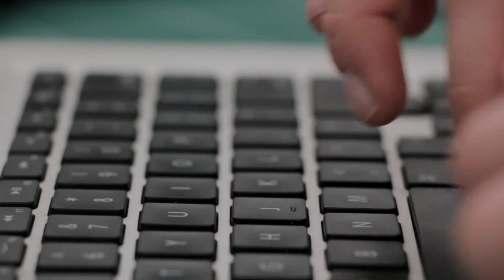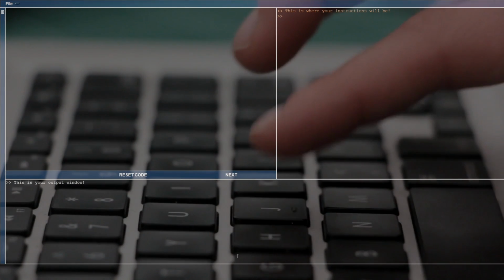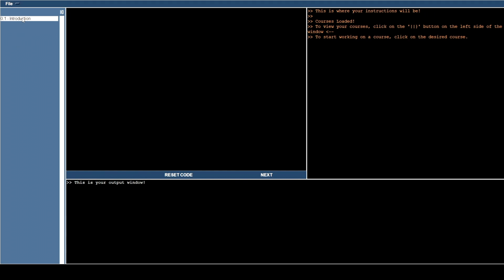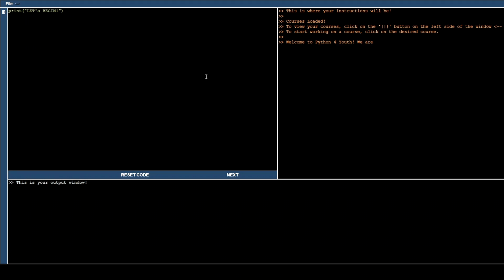It's a learning app, but you learn by doing. And so it's going to come up here in a second. And what you see is there's some instructions. I'm going to kind of show you what's going on. This is the interface that you get. And once this is done, I'll kind of walk you through it. So all of the courses are over here. And if you click on it, you get all the courses. Right now I just have the introduction. I haven't actually built all the courses yet. But if you click on it, you'll get kind of your instructions. Being the introduction, the instructions are going to be a little bit longer. But they'll walk you through the code and kind of explain some things to you.